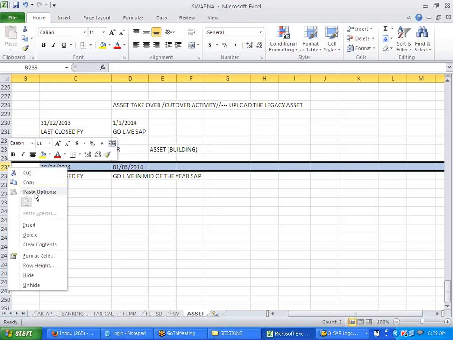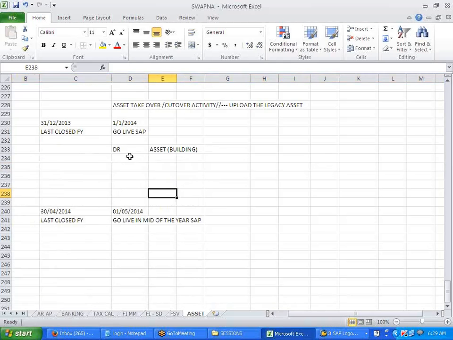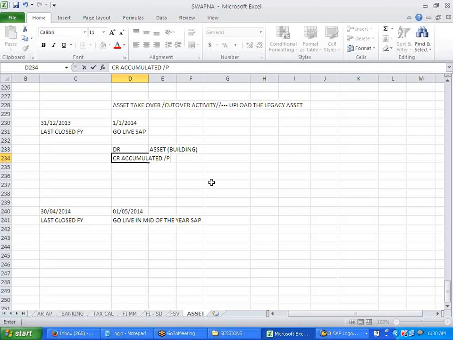You need to understand this entry. Because we already closed the fiscal year and we are starting into the new year, we debit the asset. What else do we need to carry forward? Credit, accumulated depreciation, or provision for depreciation, whatever you call it.